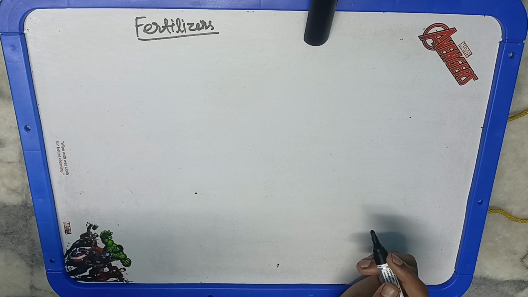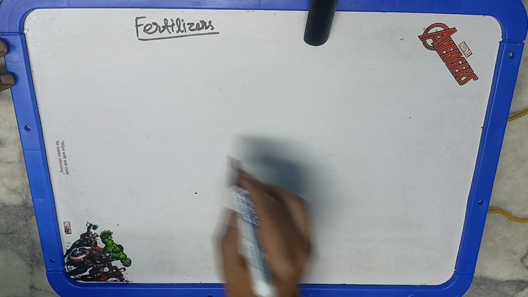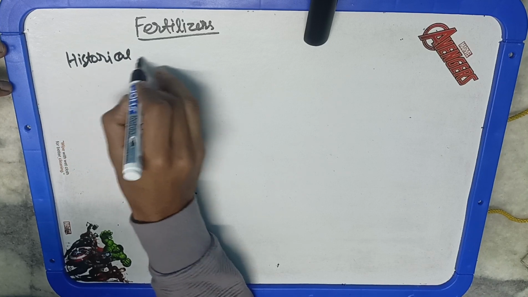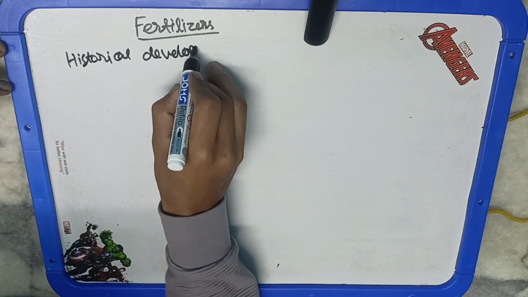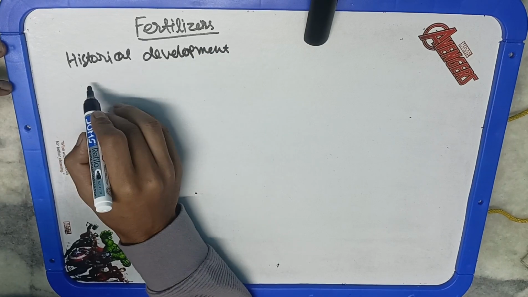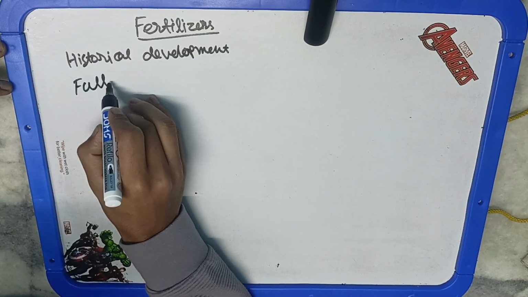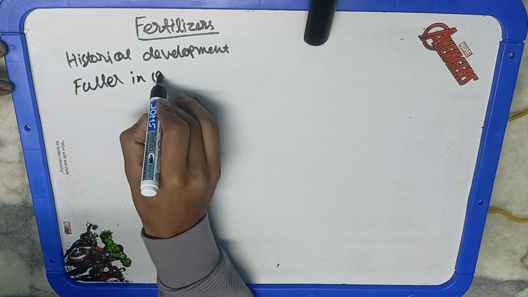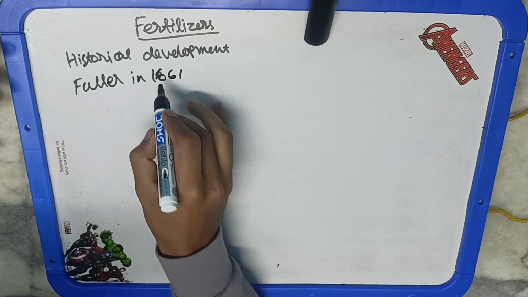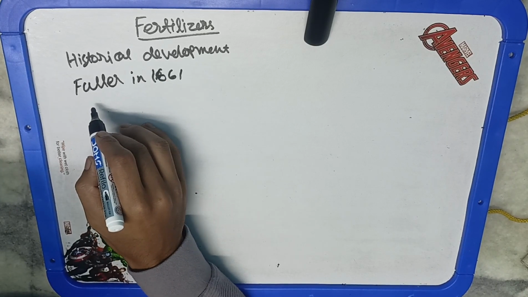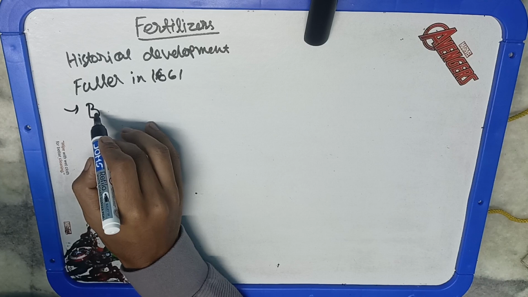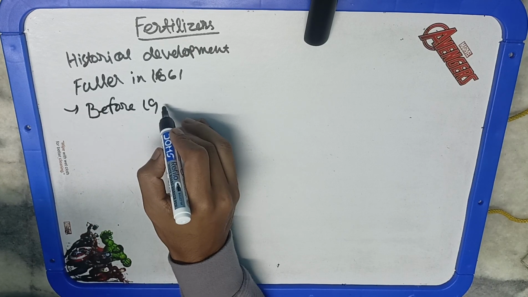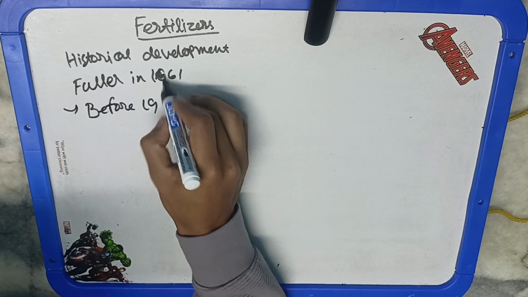Now let us know about the historical development of fertilizers, how fertilizer came into existence, and what was the first fertilizer that was used at that time. The term fertilizer was first used by Fuller in 1661. Before naming the word fertilizer, ammonium sulfate was used as a fertilizer in India.